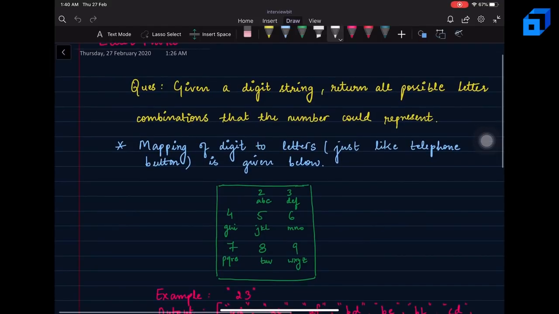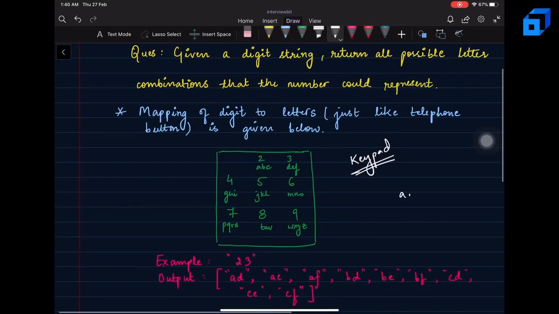You must have seen the earlier phones, that is the keypad phones, which used to have different characters associated with each number, right? Here you can see a similar representation where 2 is mapped to A, B and C, 3 is mapped to D, E, F, 4 to G, H, I, and similarly the rest of the numbers.